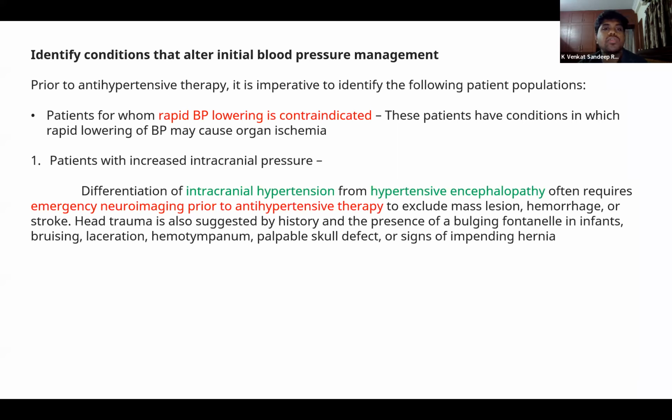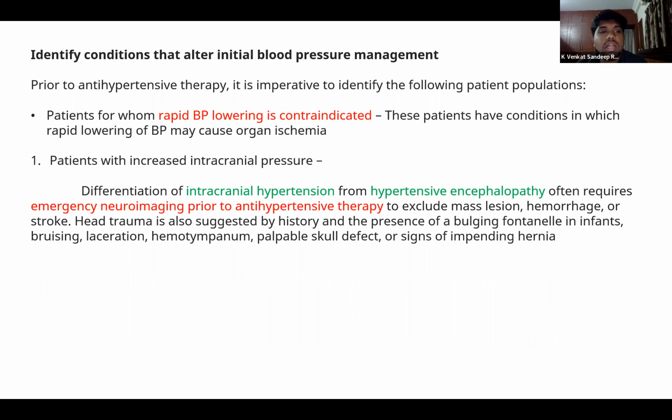We are looking at conditions where rapid lowering of blood pressure is contraindicated. If the child presents to you with raised intracranial pressure, we have to differentiate if it is because of intracranial hypertension or because of hypertensive encephalopathy.